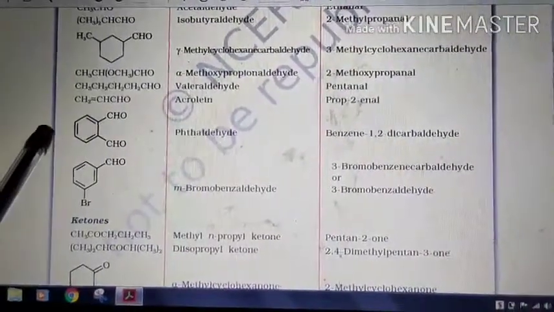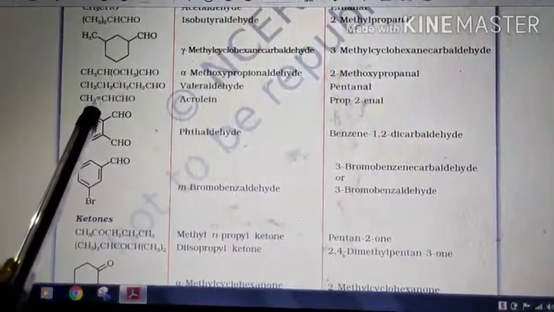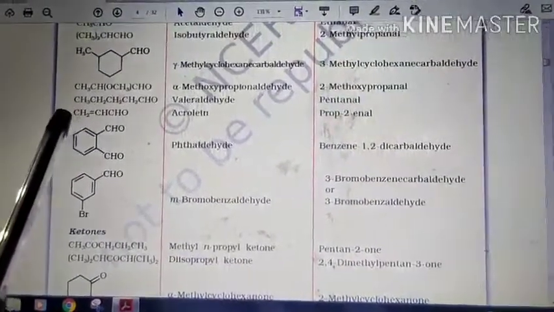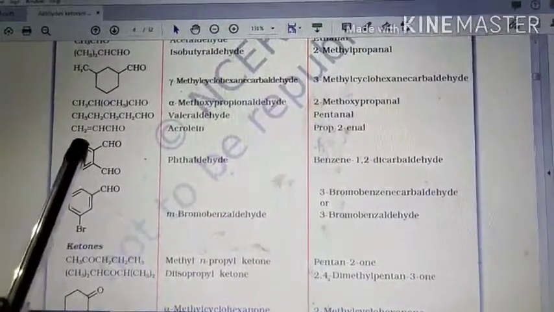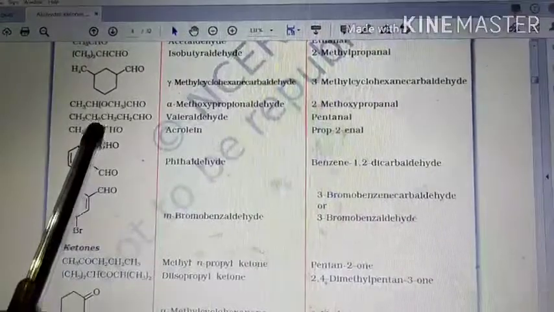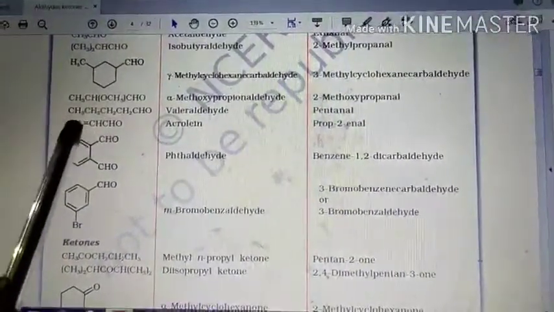Now here, if you observe, CH2=CH-CHO. That means this is propene. There is an aldehyde group and a double bond group; alkenes are there. So at what carbon atom is it? The first carbon atom is the aldehyde. We will take it as 1, 2, 3. At the second carbon atom, the double bond group is there.